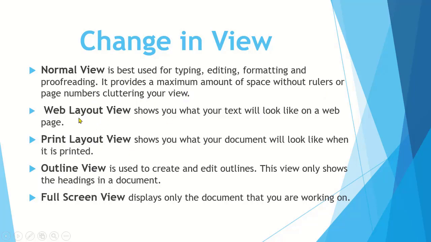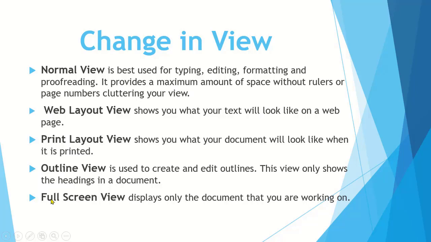Students, the next button is the web layout view. This web layout view shows you what your text will look like on a web page. Then print layout view. Print layout view is used to show your document as it will look on a printed page. Fourth one is outline view. Outline view is used to create and edit outlines, and this view will only show headings in a document.